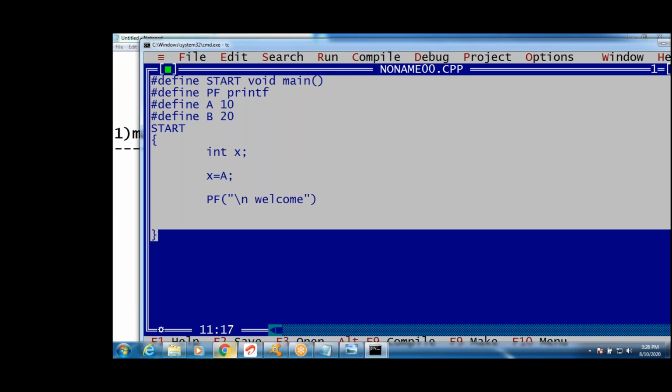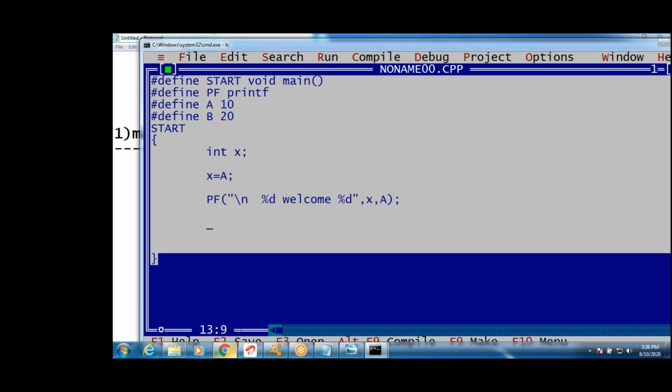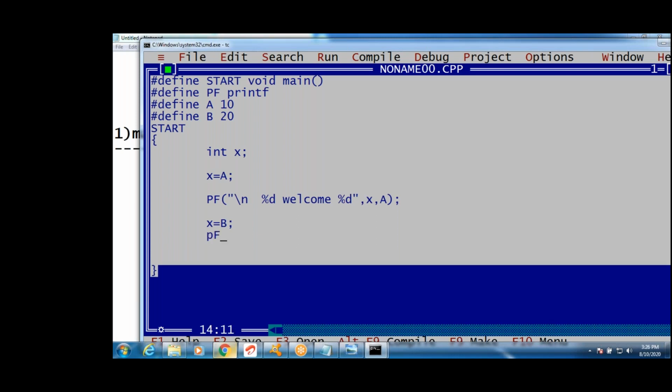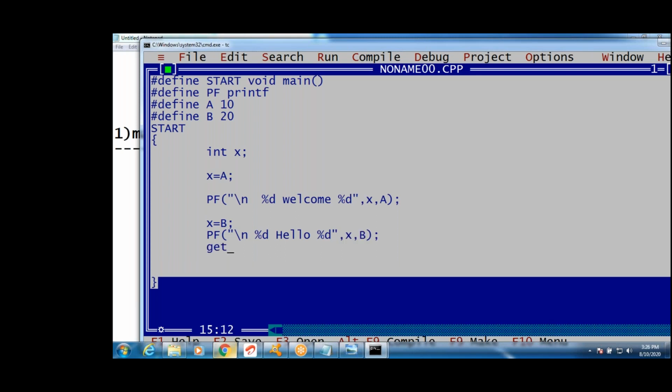See this. First %d is x. I want to write welcome. And second %d. First x. What is x? Second, the A value. I'm printing. Same. Y equals A. Again x equals B, guys. Next time B I have written. PF. See this. Capital, right? We have written capital PF. Yes. Same in the next line again. Hello %d. Hello I have written. Second %d. Now x comma B. Right? X comma B. Now getch and close.